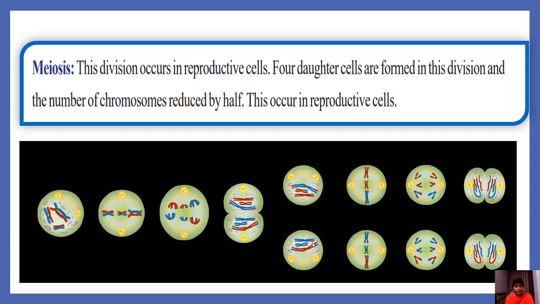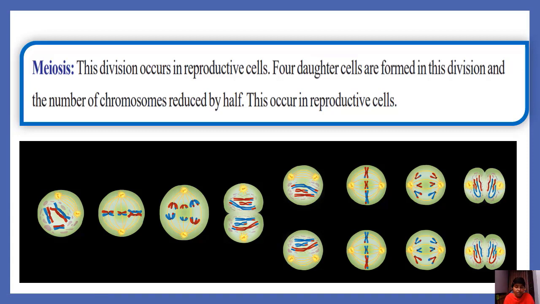So chromosomes directly undergo division, and there are other changes that occur as in the prophase of mitosis, and this one is the second phase, metaphase, anaphase, telophase, and finally two daughter cells are formed. Here the number of chromosomes is reduced to half when compared to the parent cell.